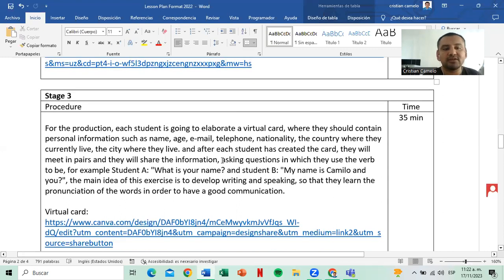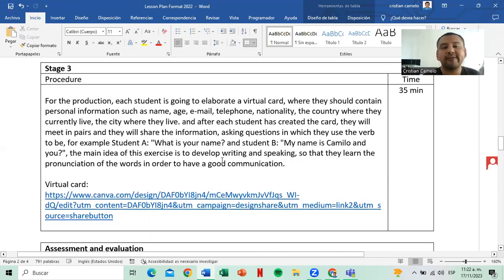Now, in the production, each student is going to elaborate a virtual card that should contain personal information such as, for example, the name, age, email, telephone, nationality, the country where they live, and the city where they live. After each student has created the card, they will meet in pairs and share the information, asking questions in which they use the verb to be.